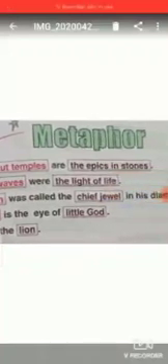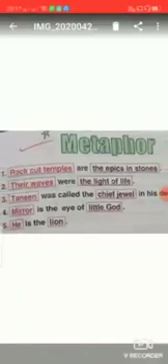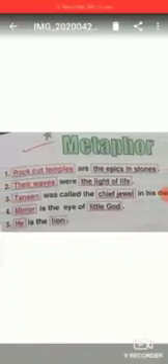The first, rock cut temples are the epics in the stones. Here the rock cut temples are compared to the epics in stone. So this is an indirect comparison between the two. Their waves were the light of life. Here waves are compared with the light of life.